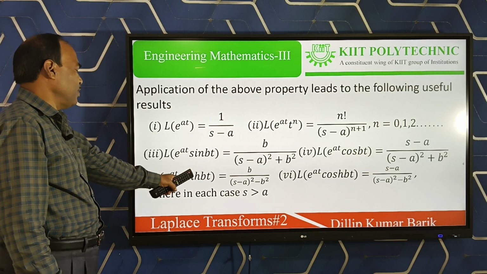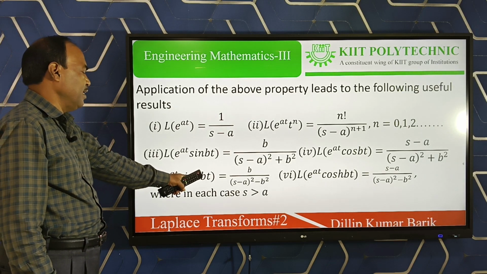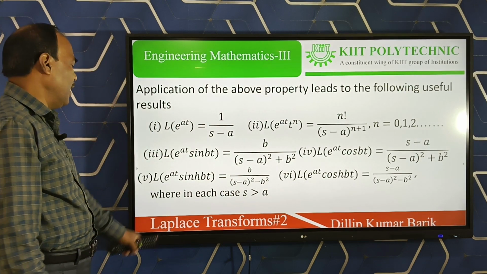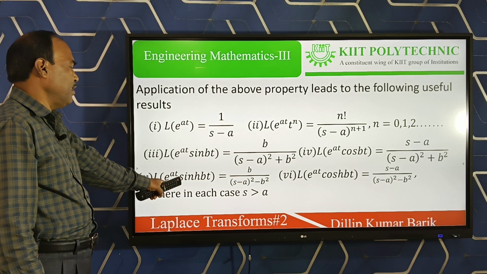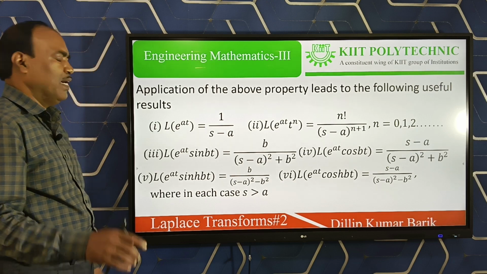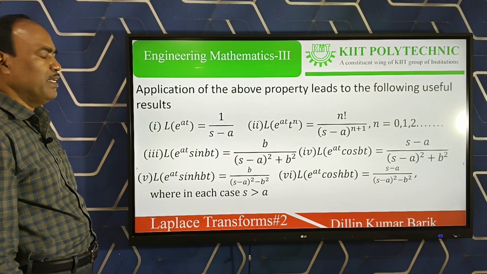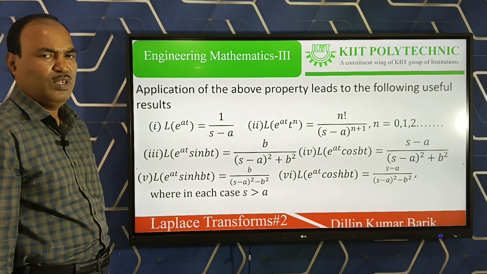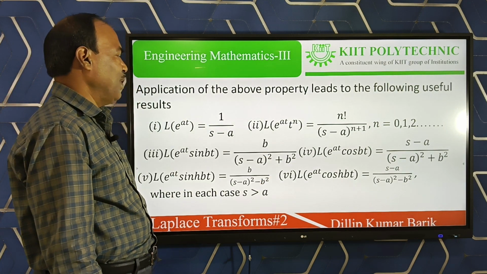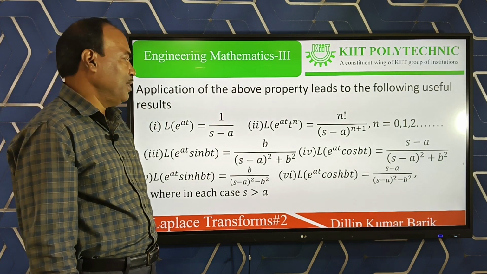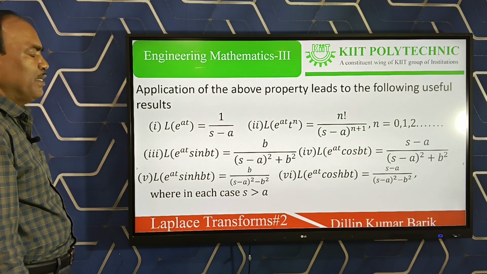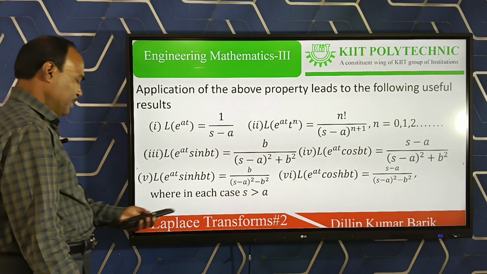Similarly, Laplace of sinh bt is b by s square minus b square, and when it is multiplied with e to the power at, s only changes to s minus a. In all cases s is positive, and s minus a is positive, s minus a greater than 0, or simply s greater than a. And the last formula: similarly, Laplace of e to the power at cosh bt is (s minus a) by (s minus a) whole square minus b square.